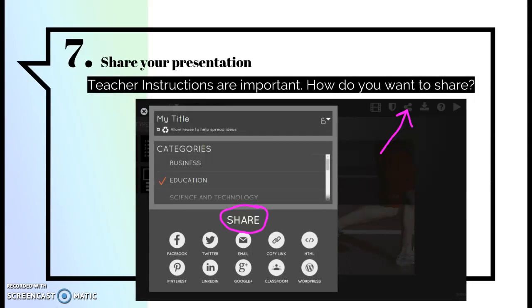Step 7, you can share your presentation. Teacher instructions are important though, so how do you want to share? Make sure that when you click share, you are doing what your teacher asks you to do, whether it's copying the link and sharing, or if they're going into Google Classroom. How is that the best way to share what you want to present with your group?